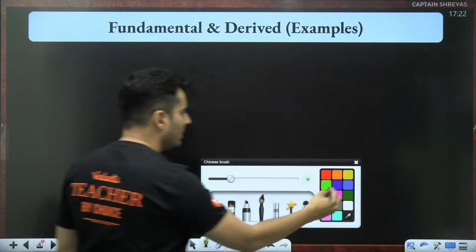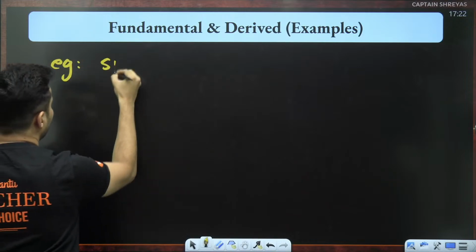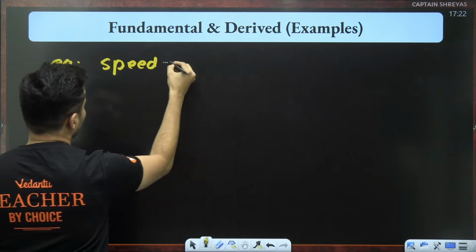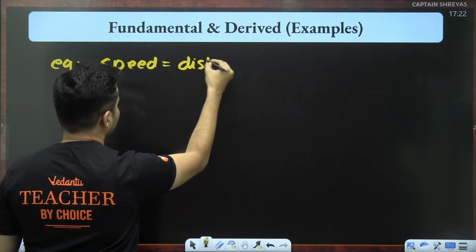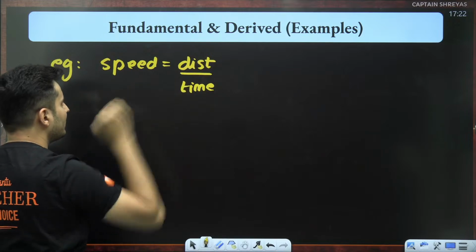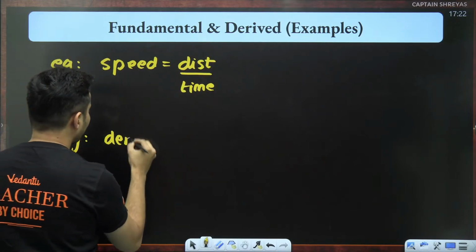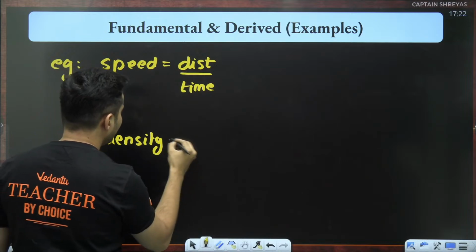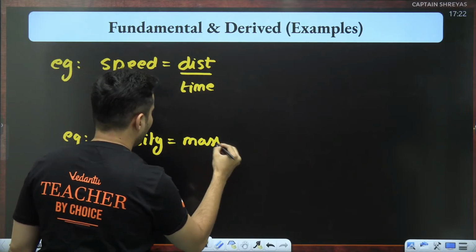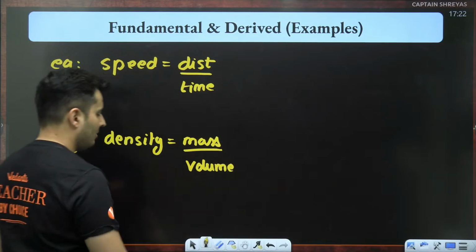For example, my dear warriors, if I tell you speed, what is speed? Speed is nothing but distance divided by time. So speed depends on distance and time. Another example, density. Density is mass divided by volume.